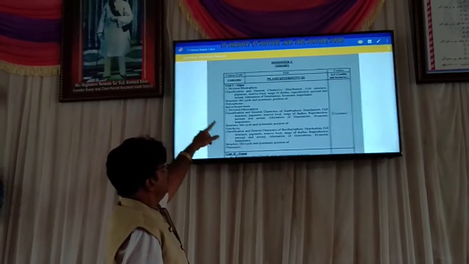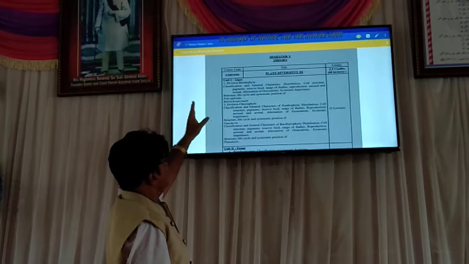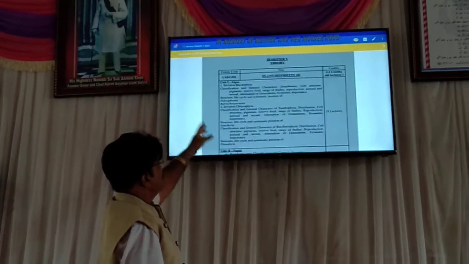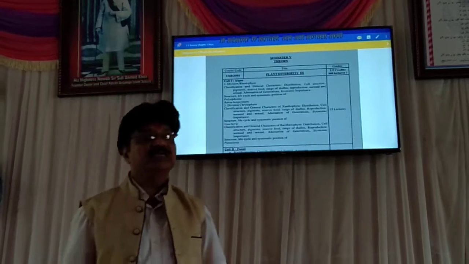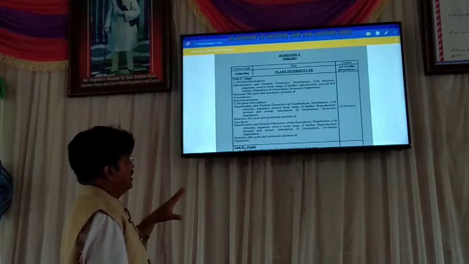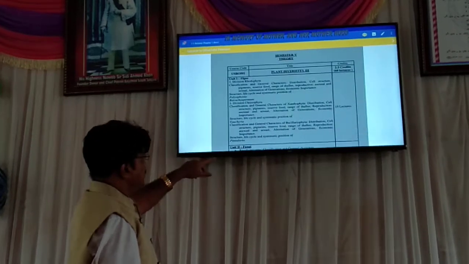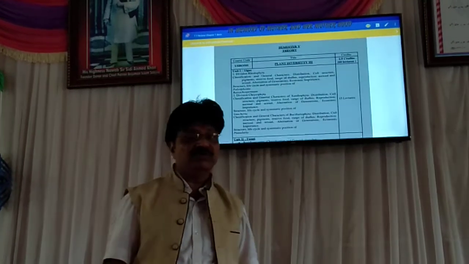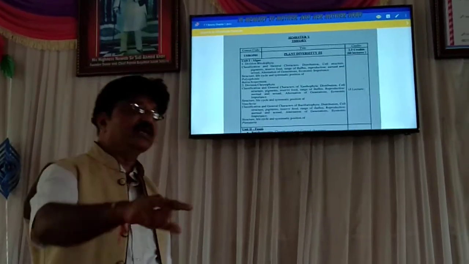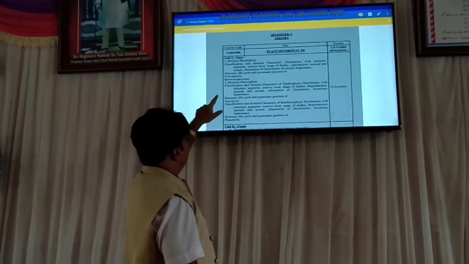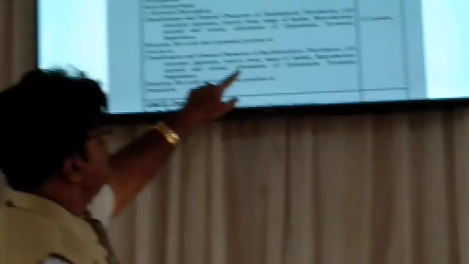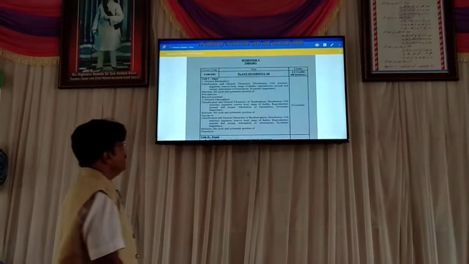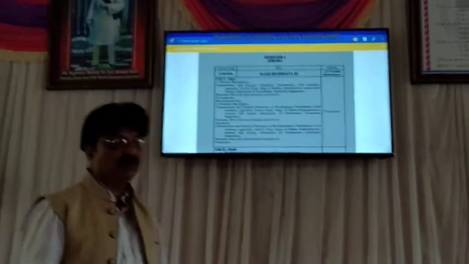This is unit 1, algae, and that is the first part, division Rhodophyta. Then the second division is called division Chrysophyta. In the division Chrysophyta we have to learn about Vaucheria. So this is the third alga we are supposed to learn in unit 1. And then the next one is classification and general characteristics of the division Bacillariophyta, and in it we have to learn about Pinnularia. So this is what we have to learn: 4 algae.